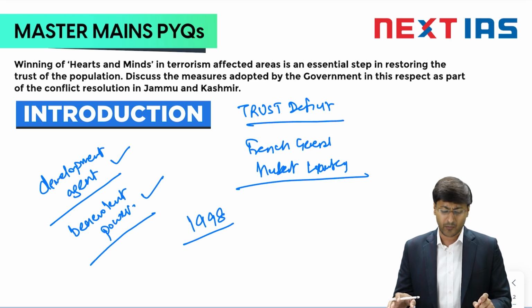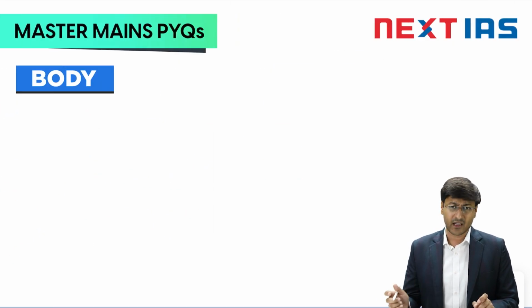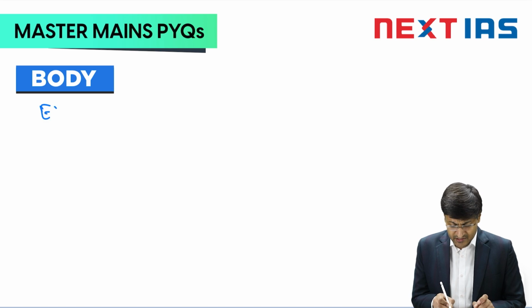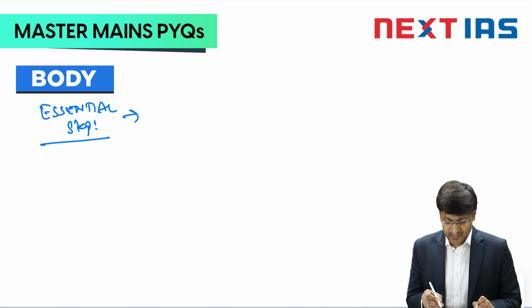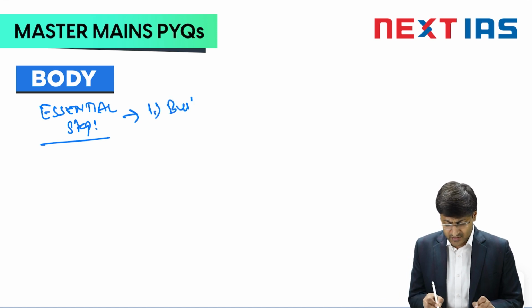Now we have to talk about the body. In body part 1, we have to justify how it is an essential step. Once we are justifying the essentiality of a concept, we will have to give certain examples also. So my first point will be that it helps in building trust.